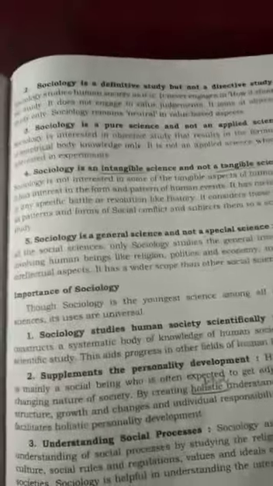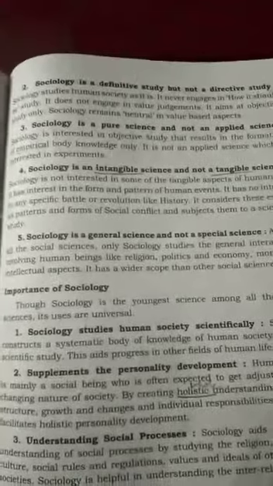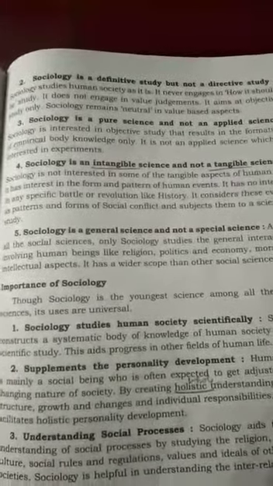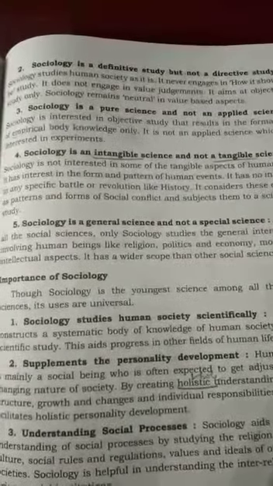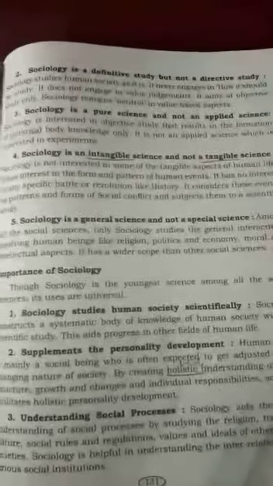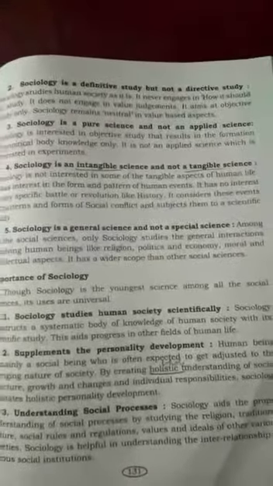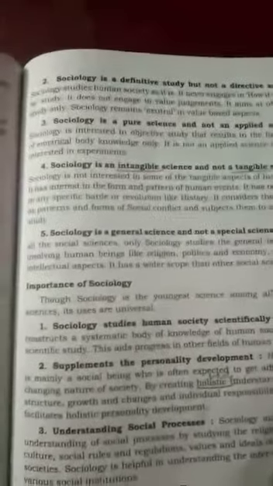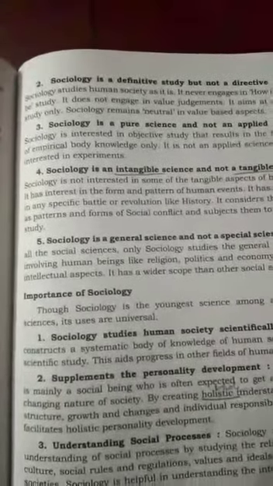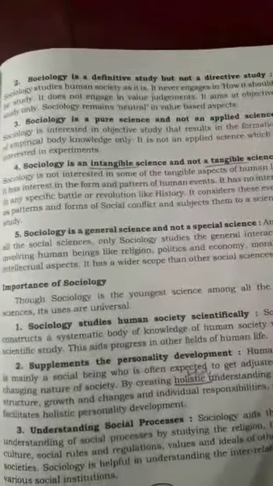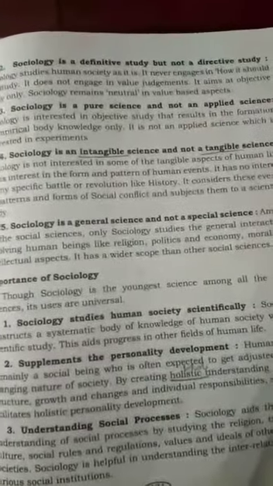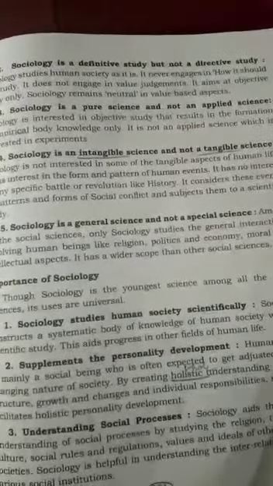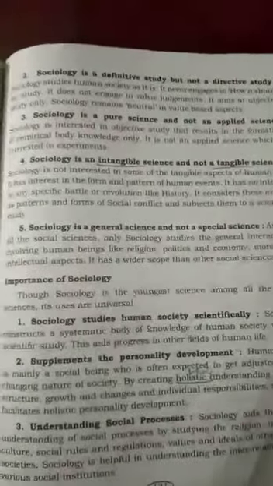Next, sociology is a pure science and not an applied science. Sociology is interested in objective study that results in the formation of an empirical body of knowledge only. Empirical means observed, based on whatever has been seen. It is not an applied science, which is interested in experiments. Applied science deals with technology or inventions.